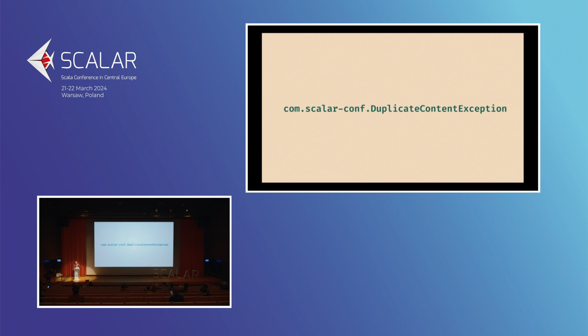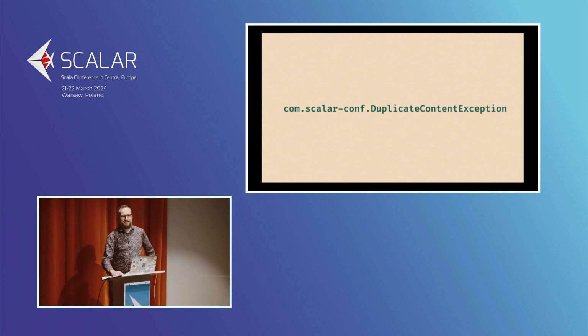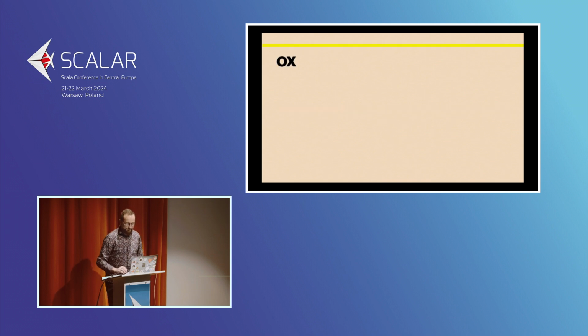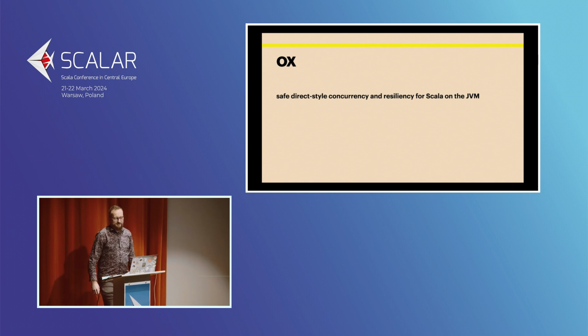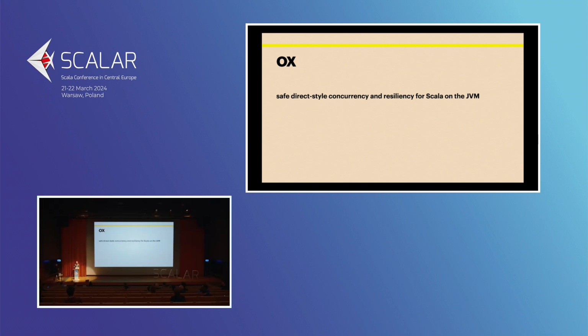So I'm Jacek. I work at SoftwareMill, where I write Scala and teach Scala. And last year I had a chance to work a bit on the Ox library, and I want to share my experience. So just a quick recap of what Ox is. The official tagline for Ox is that it's safe direct style concurrency and resiliency for Scala on the JVM. It's written in Scala 3, it requires Java 21 with all the structured concurrency and stuff. In other words, you can think of Ox as a developer-friendly wrapper for the structured concurrency stuff.